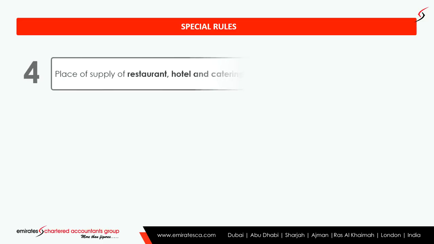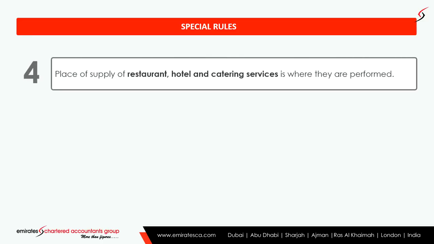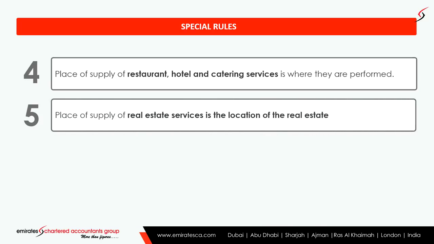Point number 4. In the case of restaurants, hotels, catering services, etc., the place of supply will be the place where the service is actually performed. Point number 5. In the case of real estate services, the location of the real estate will be the place of supply. For example, if the real estate is located in UAE, UAE will be the place of supply. If the real estate is located in KSA, the place of supply will be KSA.